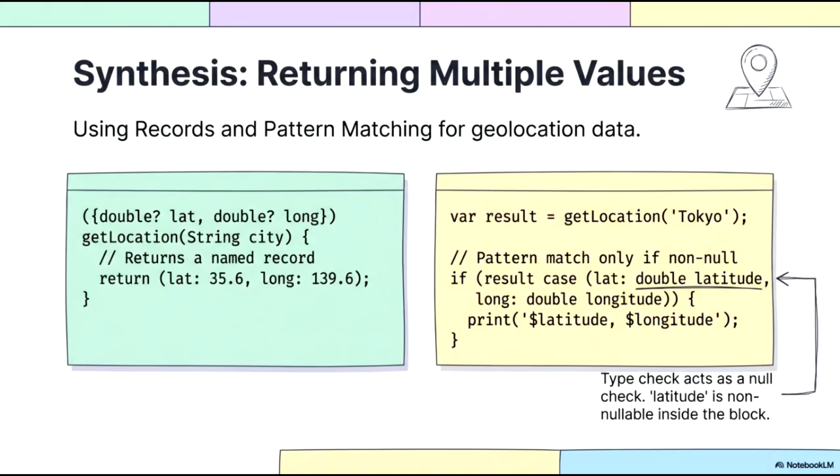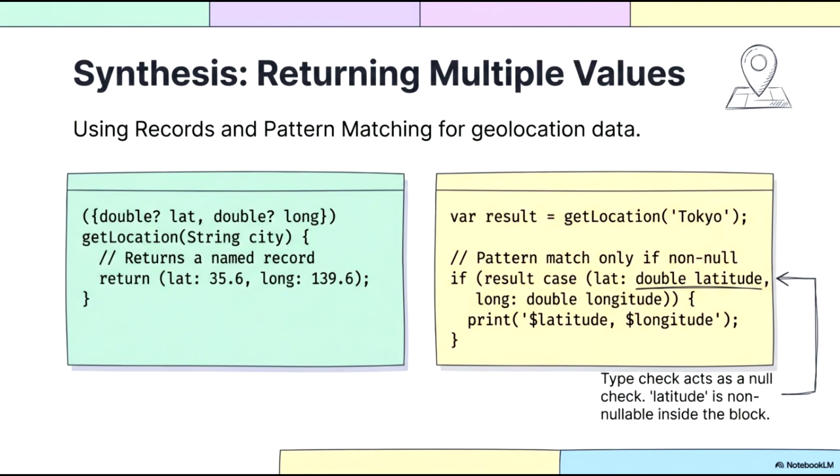This slide demonstrates a practical synthesis of records and pattern matching in Dart, specifically for handling geolocation data. On the left, we define a function called getLocation that returns a named record containing two nullable doubles, latitude and longitude. Using a record here allows us to return multiple associated values easily, without the overhead of defining a custom class. On the right, we see how to consume this data efficiently using pattern matching within an if statement.